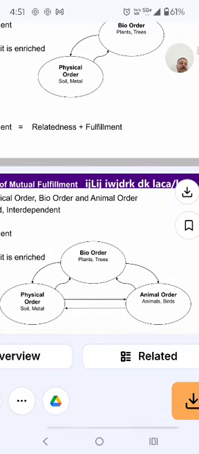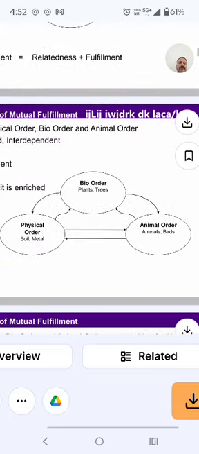The animal order links the physical order, bio order and animal order: bio order to animal order, again bio order, animal order, physical order. Bio order means plants and trees, animal order means animals and birds, physical order means soil and metals. These connect one to one and circulate in the orders.